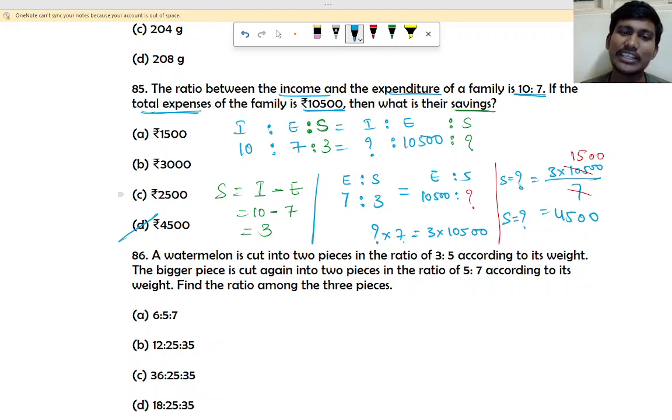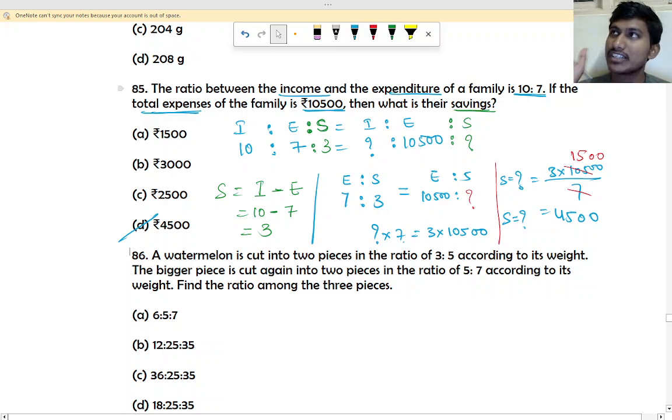Right, that was the shortcut we did. We included one extra, saving. How do we find the saving? By taking income minus expenditure. What you have, minus what you expense. Okay?